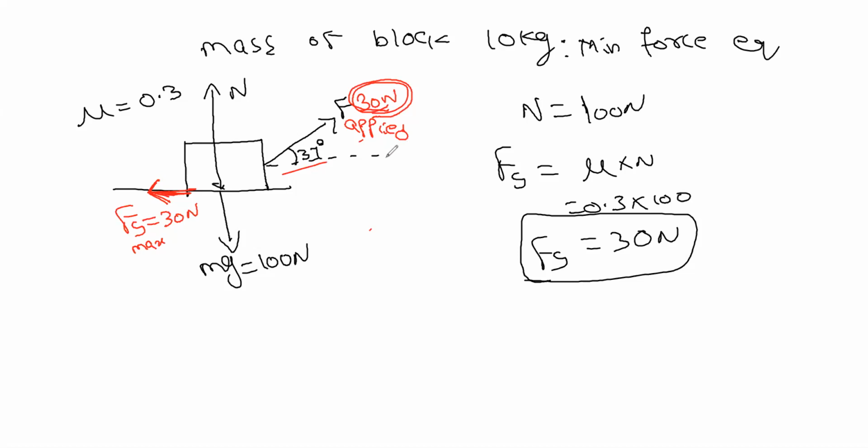Now apply F applied as 30 Newton and calculate. This is in the x-axis, so take the x component. Always, as I told before, you have to take only the x component and y component separately. You should not combine both. Now calculate the x component of the applied force.